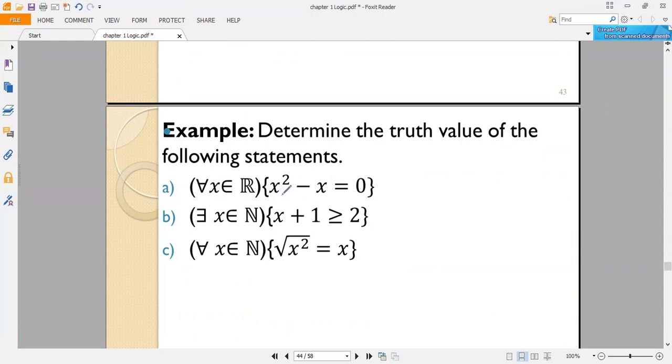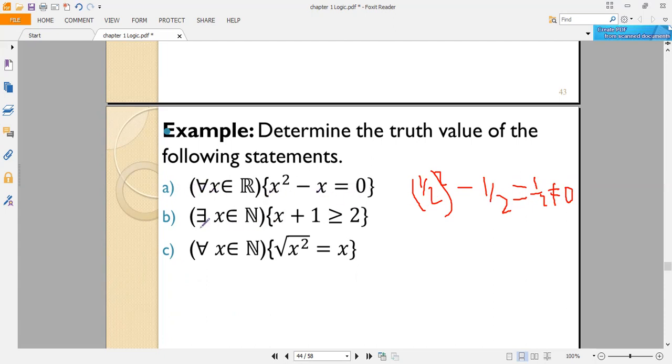For instance, let's take 1 over 2. 1 over 2 the whole squared is 1 over 4, minus 1 over 2 is how much? Minus 1 over 4, which is different from 0. Therefore, we obtain one counterexample to prove that this statement is false.